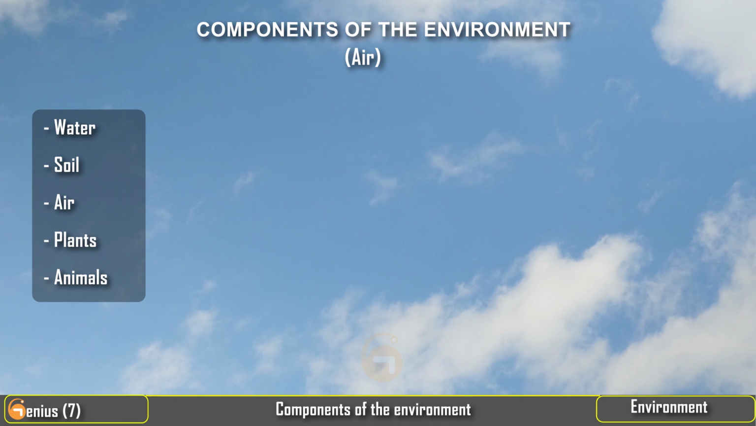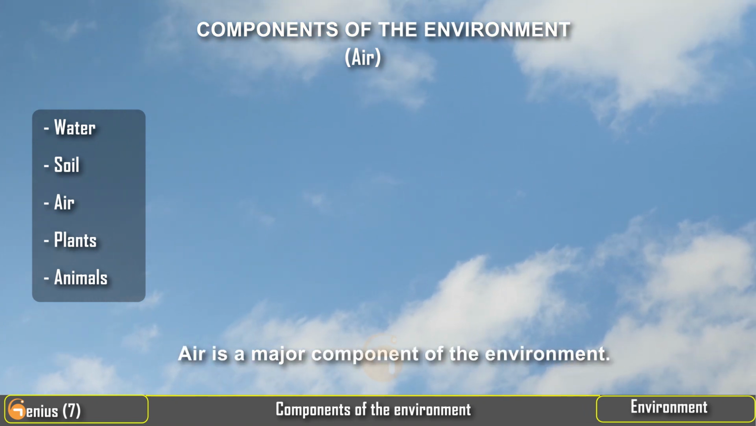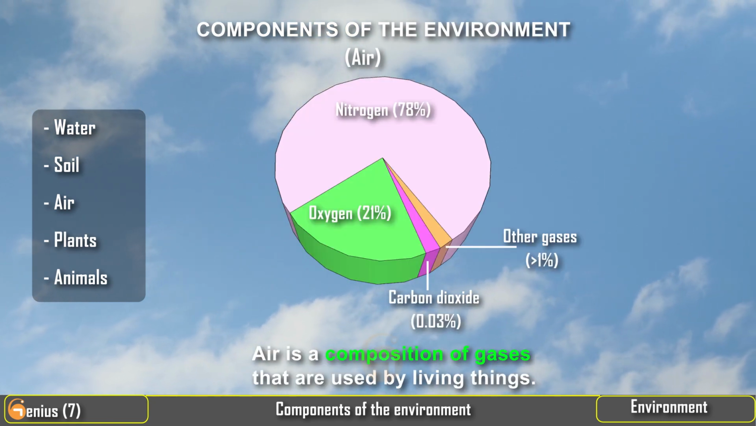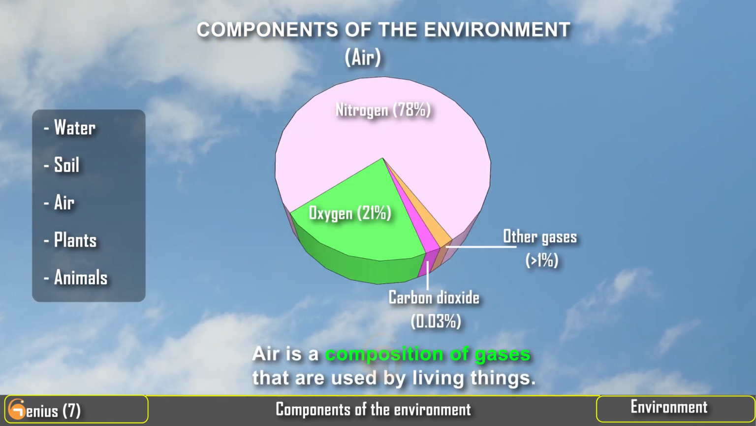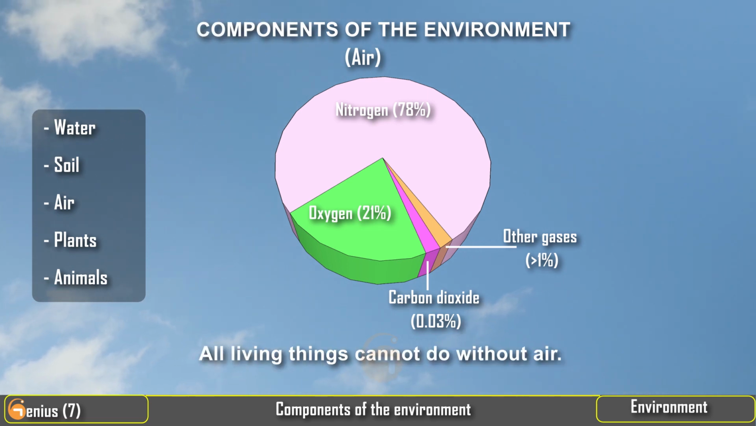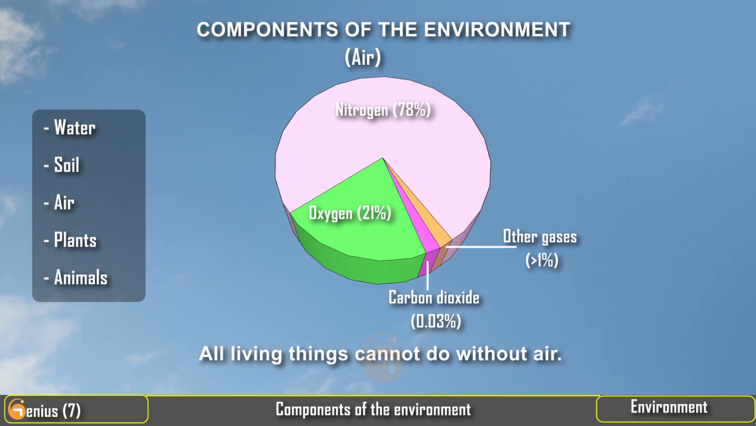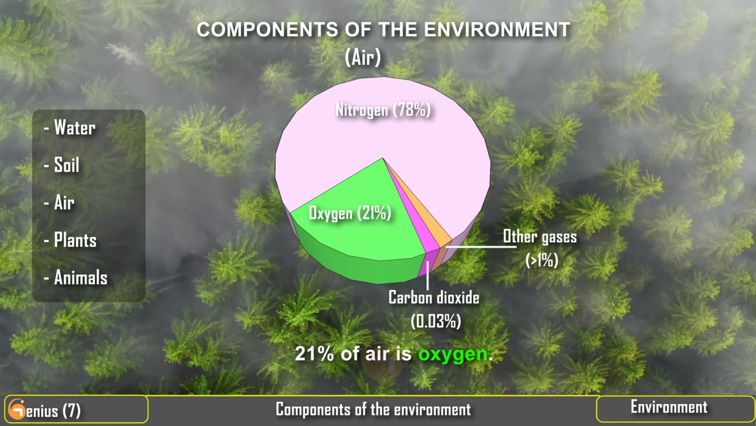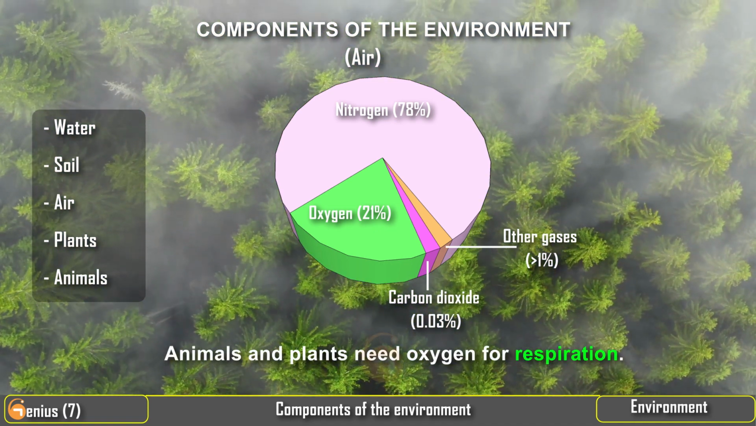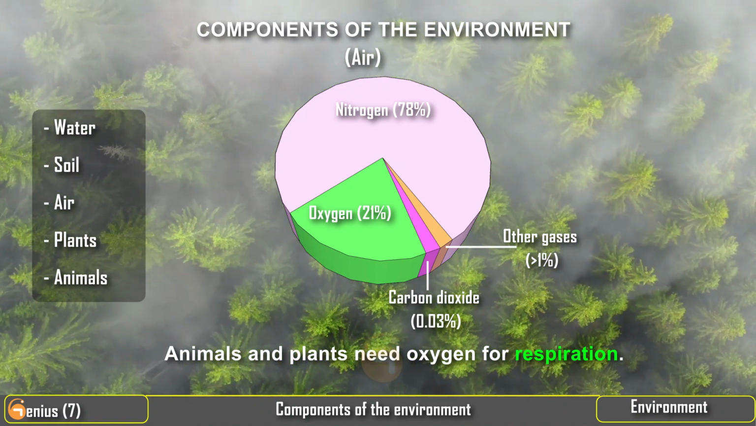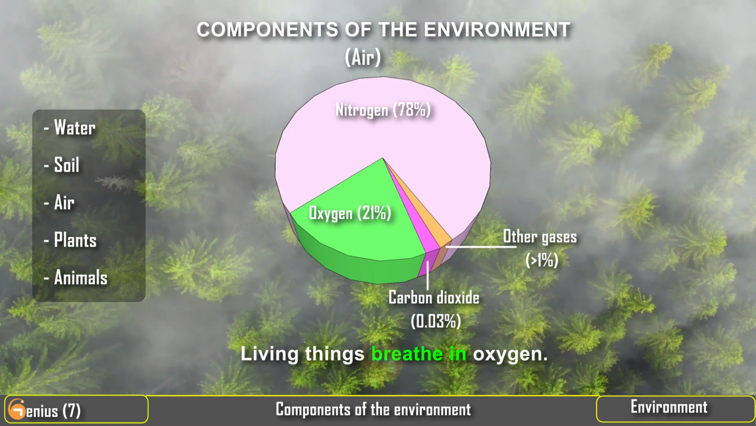Air. Air is a major component of the environment. Air is a composition of gases that are used by living things. All living things cannot do without air. 21% of air is oxygen. Animals and plants need oxygen for respiration. Living things breathe in oxygen.